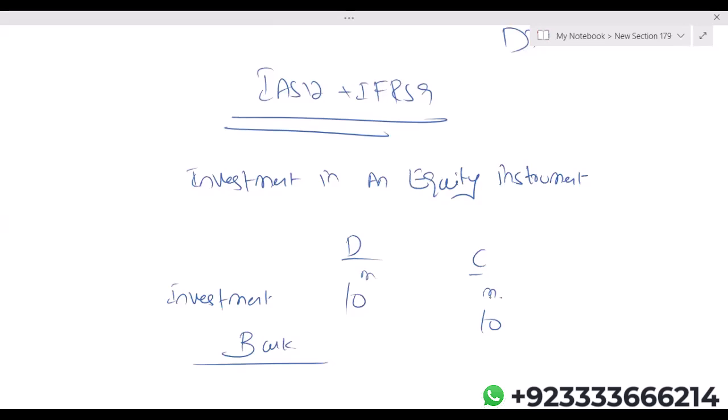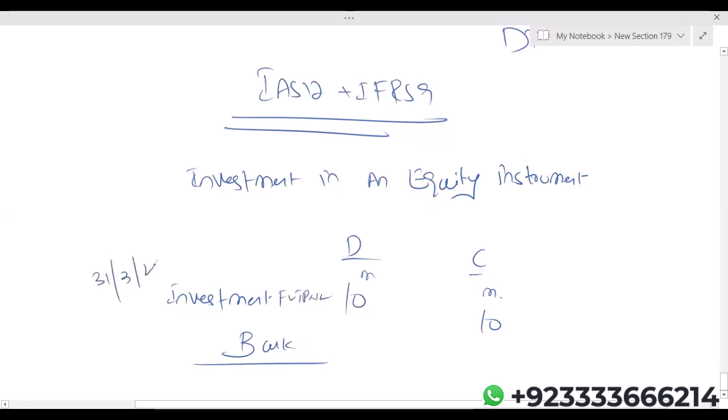Number two, fair value through OCI category is possible when, number one, you are making investment in equity instrument of another company not for short-term trading purposes, and number two, you have to make an irrevocable election. So if you bought the shares of another company not for short-term trading purposes, and second, your company has made an irrevocable election, after that fair value through OCI category is possible. Otherwise, it is not possible. Okay, let's say here, this is the investment of fair value through P&L.